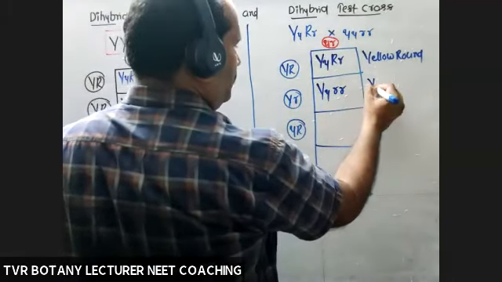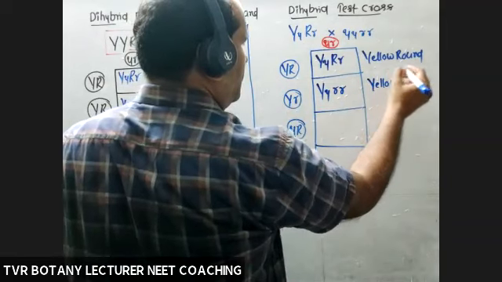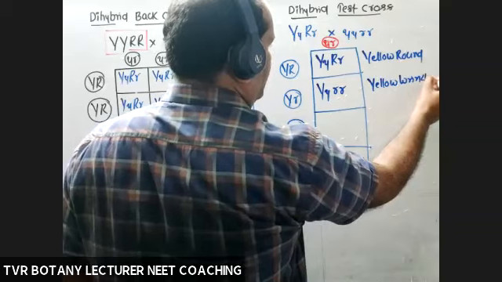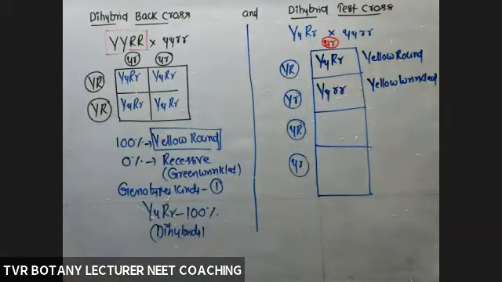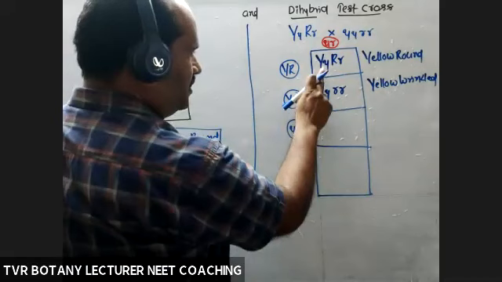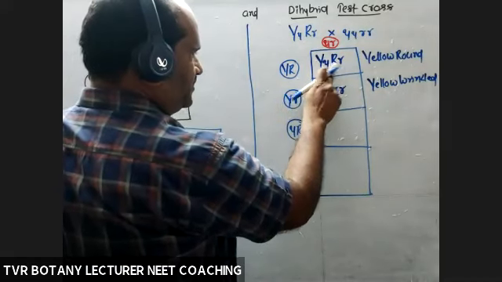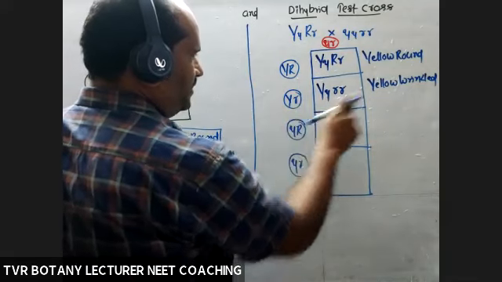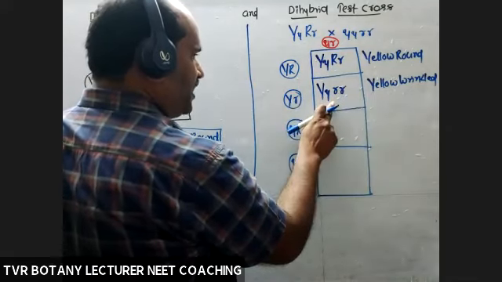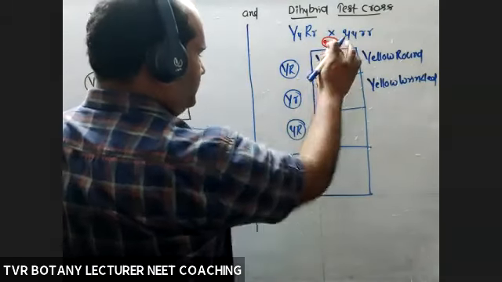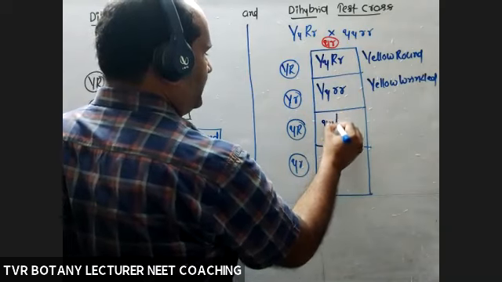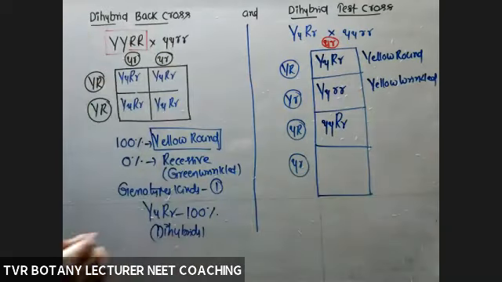And this one, yellow wrinkled, a recessive phenotype, came into existence here. Okay, heterozygous, homozygous. This is monohybrid. Yellow wrinkled is a phenotypic recombinant also. Next, these two, small y, capital R, small r, capital R, small r.